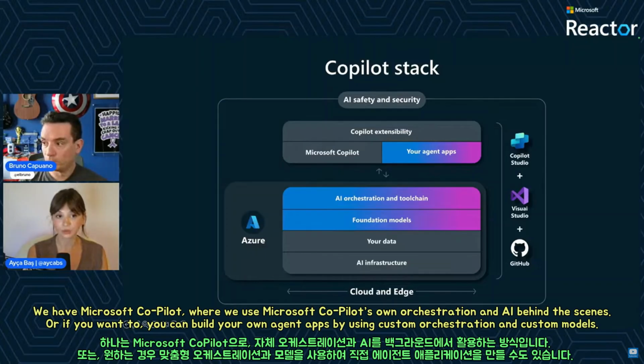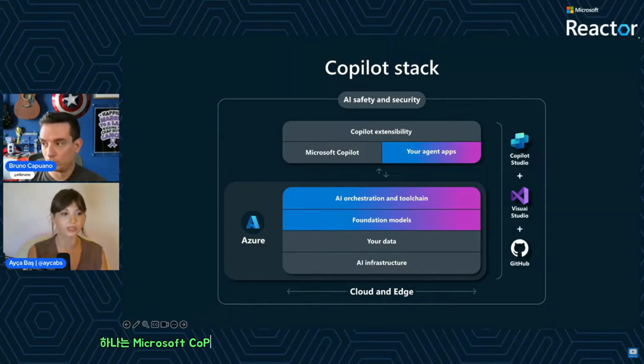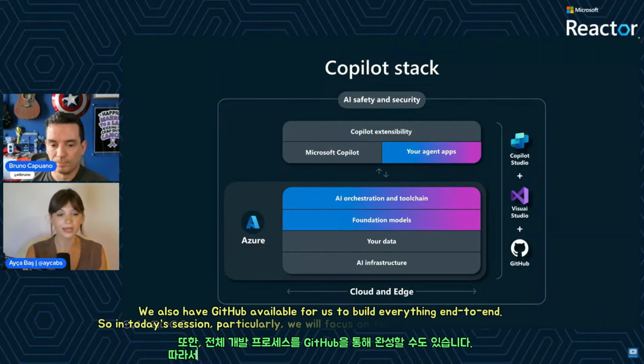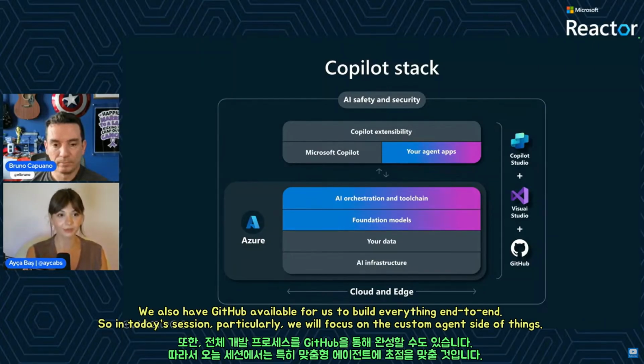Or, if you want to, you can build your own agent apps by using custom orchestration and custom models. You can choose your foundation models, bring your own data, and build your AI infrastructure. To do that, we combine Azure AI Foundry with the solutions available in the Visual Studio toolset or Copilot Studio. And we also have GitHub available for us to build everything end to end.